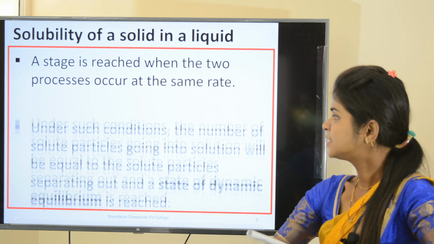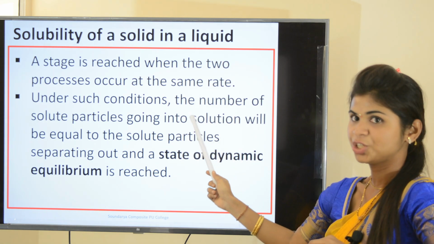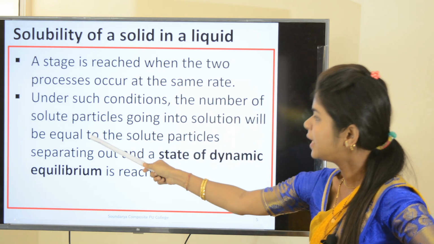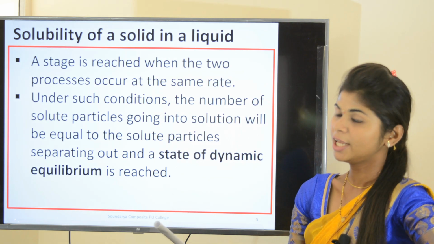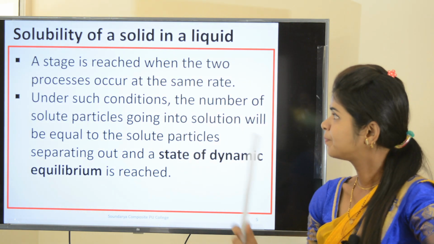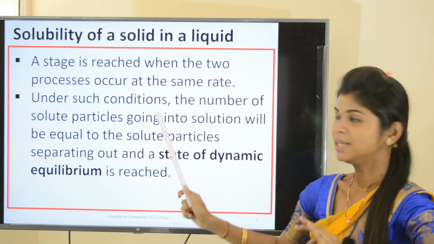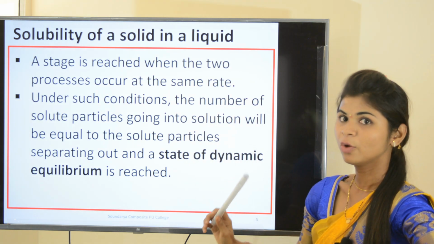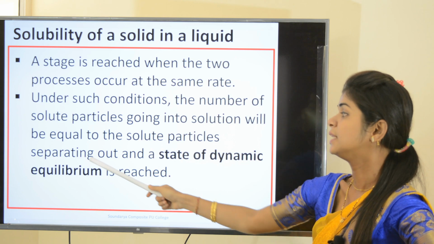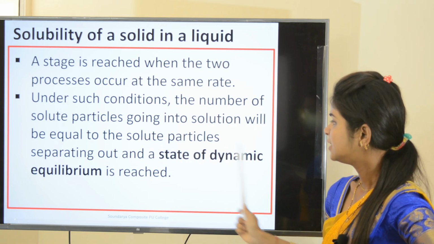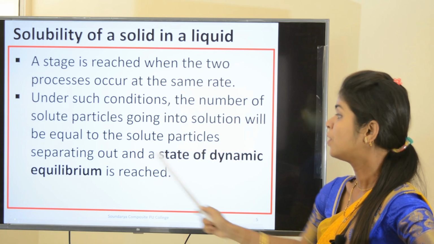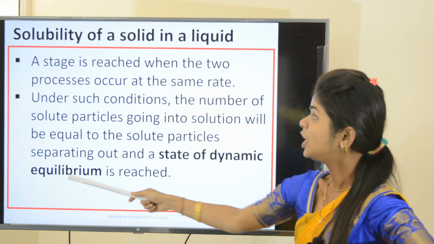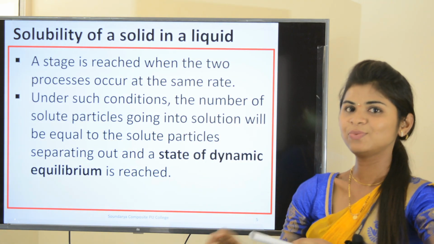Under such a condition, the number of solute particles going into the solution will be equal to the number of solute particles separating out of the solution, and this state is known as a state of dynamic equilibrium. It is dynamic because there is an equal rate of both dissolution as well as crystallization.